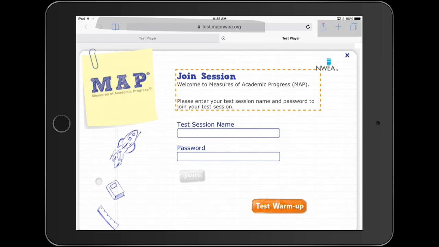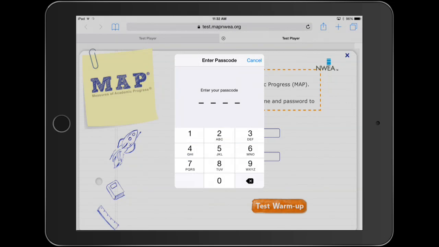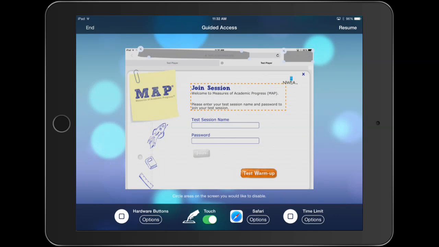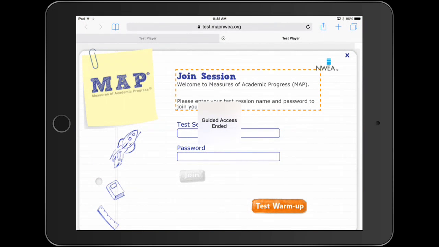When you finish testing or your test is paused by your teacher, you will need to triple click the home button again, enter in the passcode 2015, touch the End in the upper left-hand corner of your screen, and exit Safari.